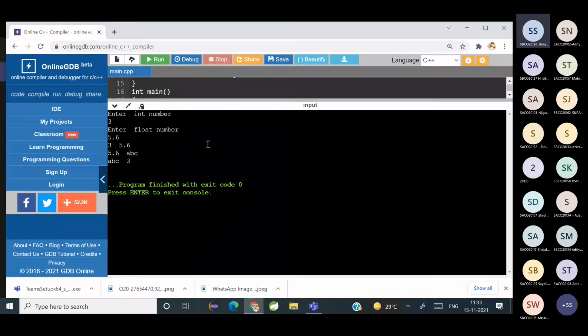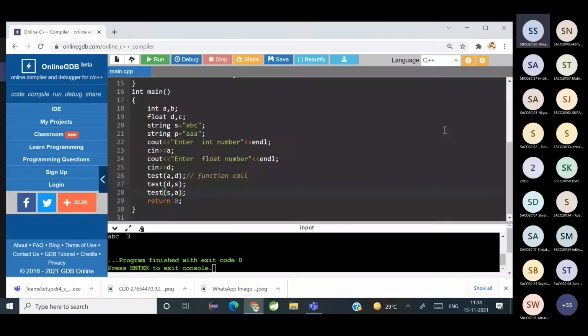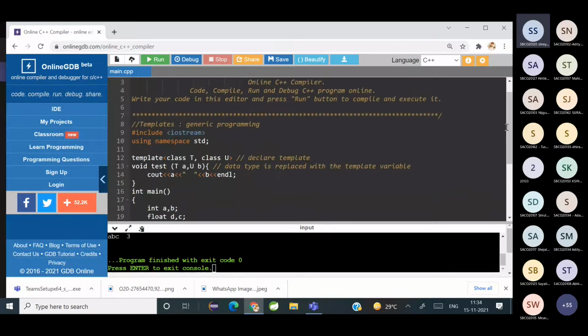If your code is using multiple kinds of data types, in that case you can use multiple templates. And how are you going to represent it? In this way. I'm using two kinds of data types, so I represent it like class T, comma, class U. T will represent one type and U will represent another type.